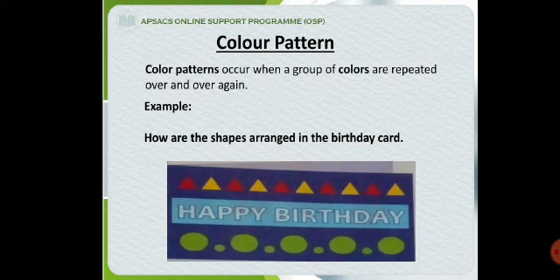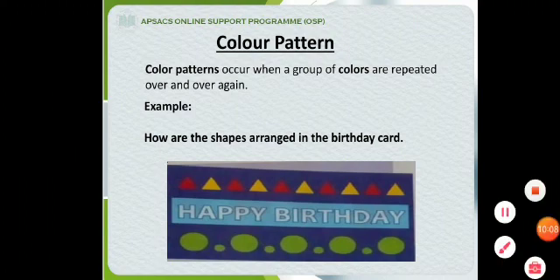That is a change in size pattern. But the upper pattern has a triangle with different colors. Red triangle, yellow triangle, red triangle, yellow triangle. What is happening? The shape is the same, but the color is changing. This is called color pattern, where color is changing and the shapes are the same.